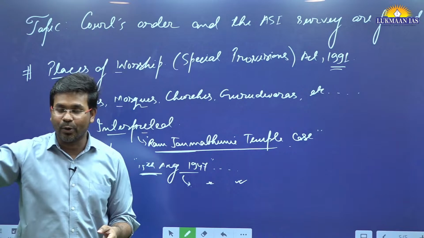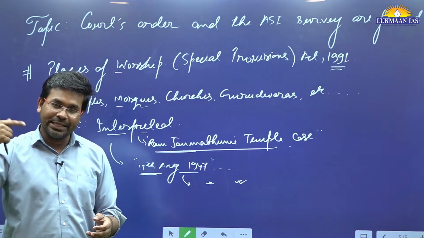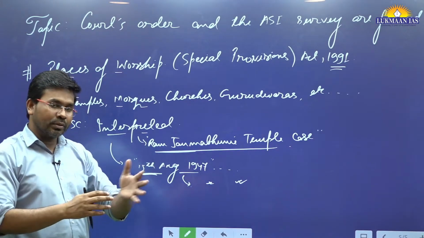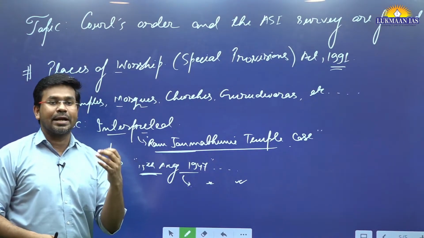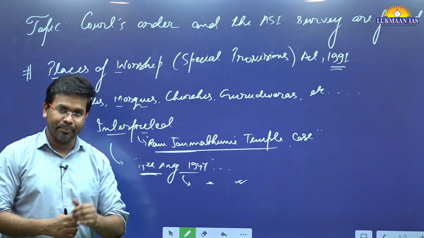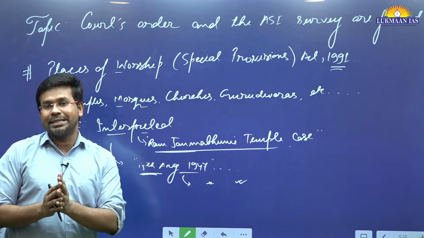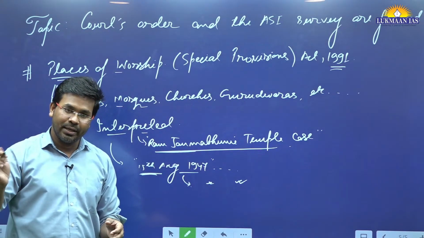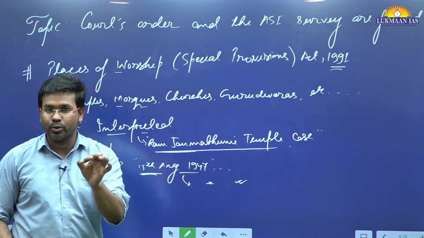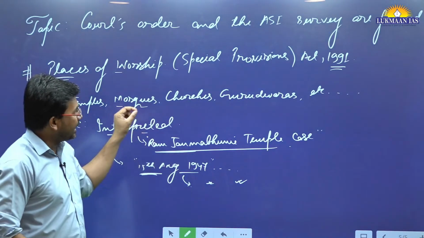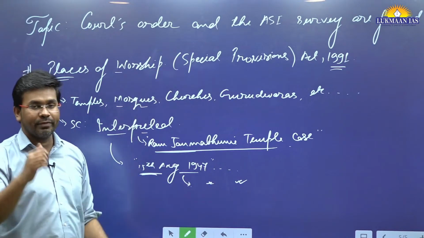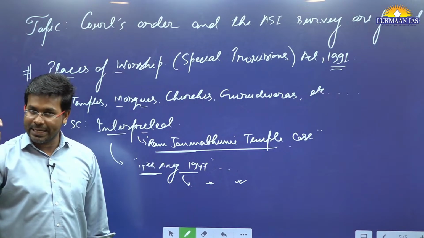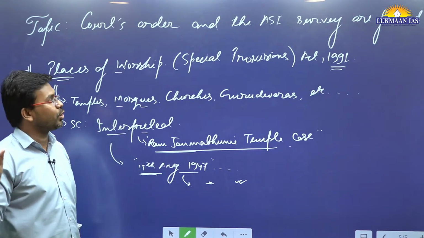But recently in the Gyan Vapi mosque case, people have filed cases. Gyan Vapi mosque is located in Lucknow, right? They said there was a temple inside it. So people have asked for a survey by the Archaeological Survey of India. One of the courts, the District and Sessions Court, granted this survey a go ahead, and then Allahabad High Court also gave a go ahead, and recently the Supreme Court of India has also said, go ahead and do the survey. So the Archaeological Survey of India has been given this authority.